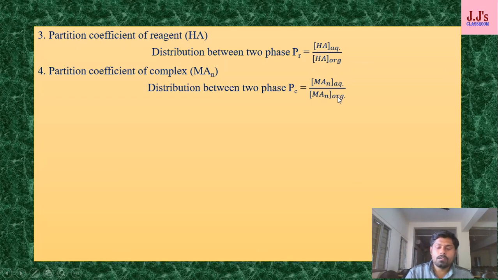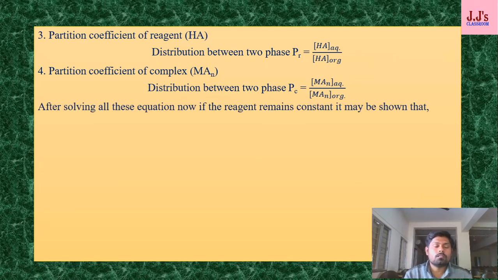So if I combine all four equations, Kc, Kr, Pc and Pr, and the reagent remains constant, after solving I get log E minus log 100 minus E, that is equal to log K plus n pH.